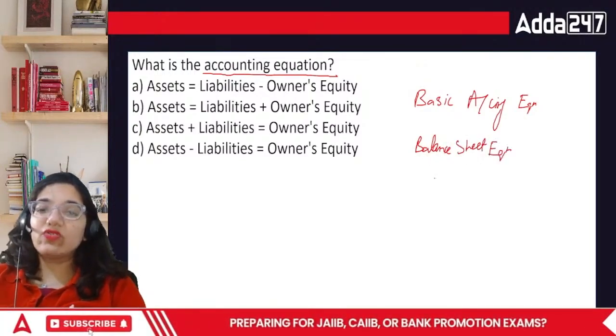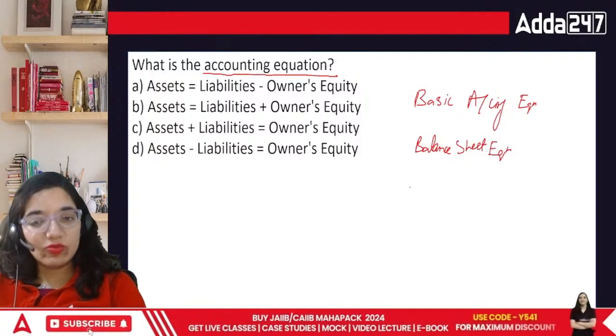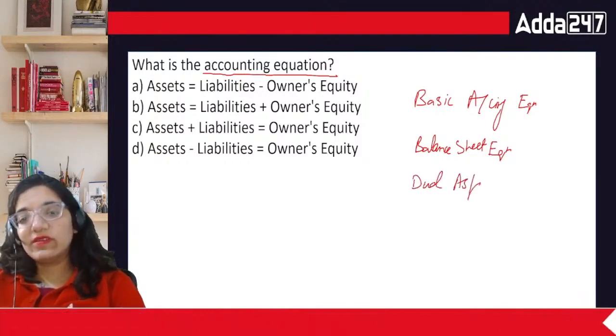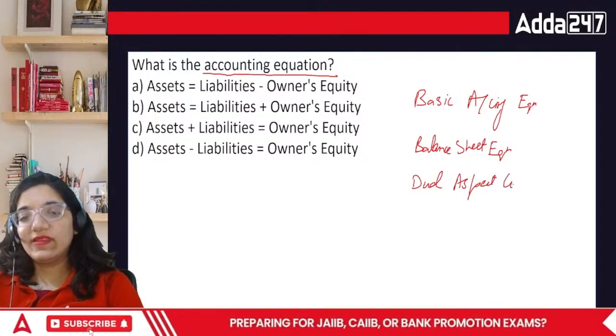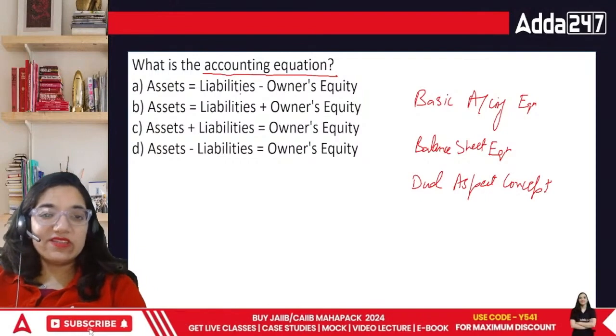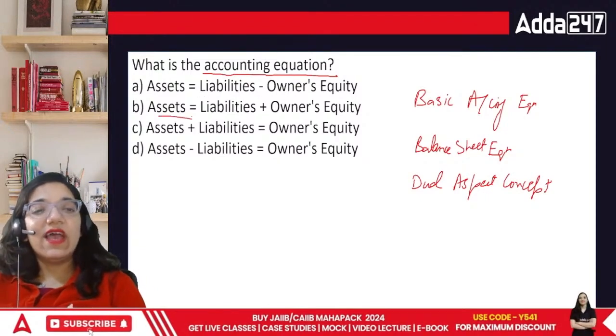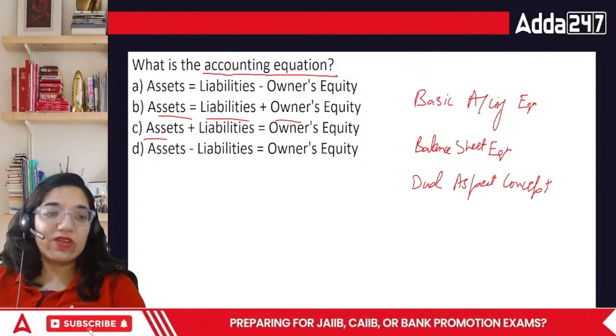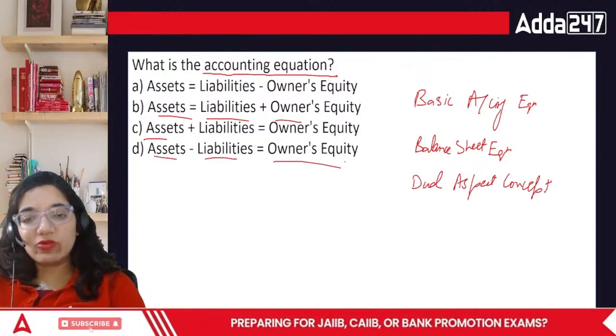It is also called the double entry bookkeeping equation, dual aspect concept. The options are: assets equal to liabilities minus owner equity, assets equal to liabilities plus owner equity, assets plus liabilities equal to owner equity, assets minus liabilities equal to owner equity.